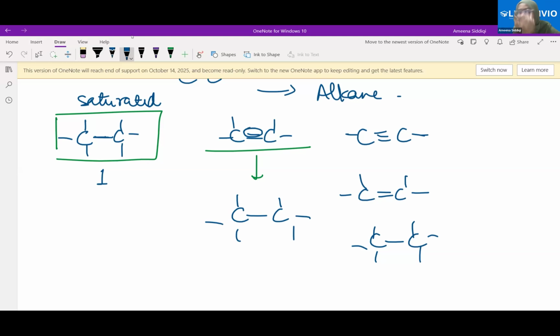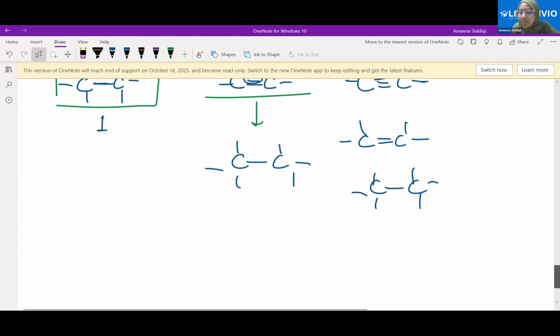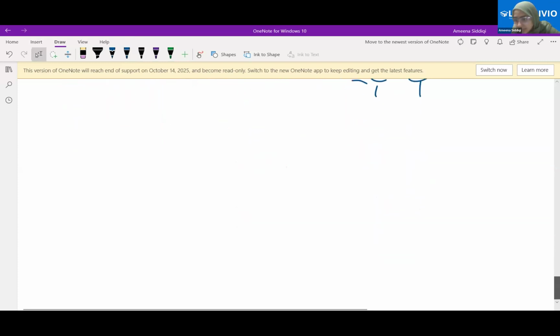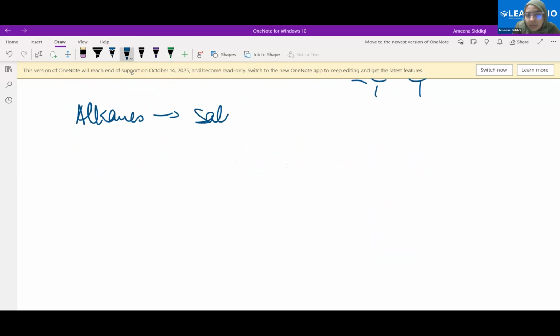You will see the chemical reactions in class 11 for the alkenes and the alkynes, and this is exactly what is happening. We are breaking that bond in between. The double or the triple bond is being broken to form the single bond between them, and more bonds are being attached to the carbon atoms. That is why they are called saturated and unsaturated, respectively. Any problem? No, ma'am.